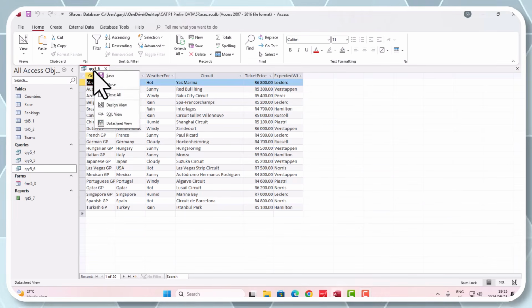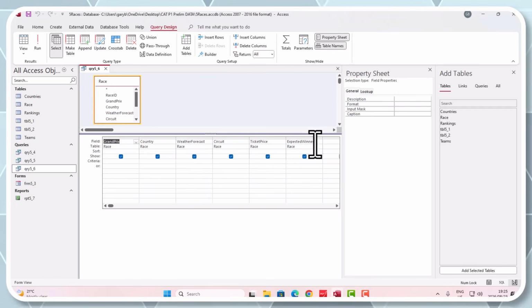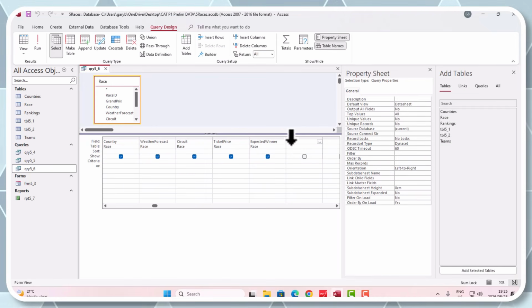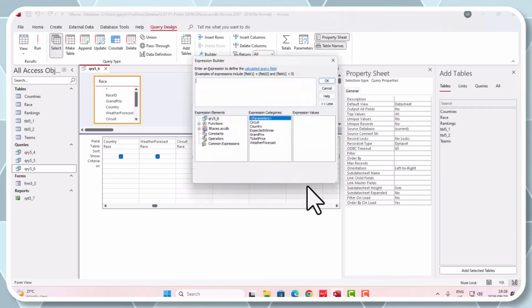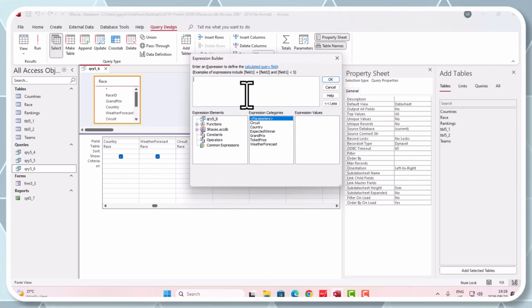Okay, so let's go to our design view. And straight away here in the new block here, I'm going to right click and I'm going to go to build. Right, I want to go to build because this I can see is happening here. And my heading is new price. So far. And to stop the heading, we got to tell Access, okay, this is where my heading is going to end. The rest is the calculation. All right, that's important, guys. And to end the heading is a colon.